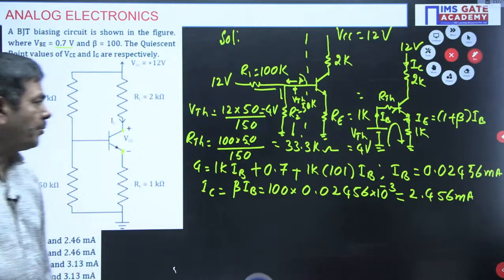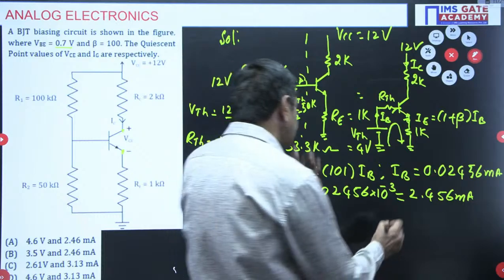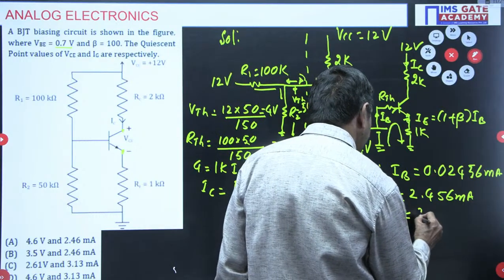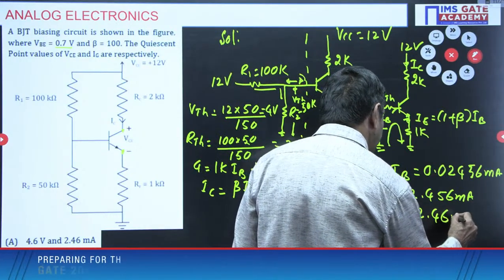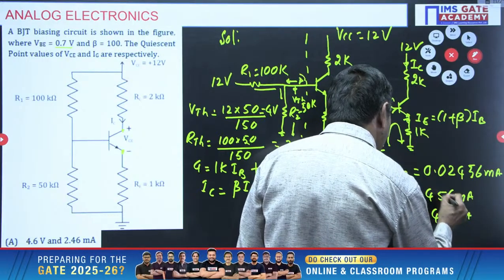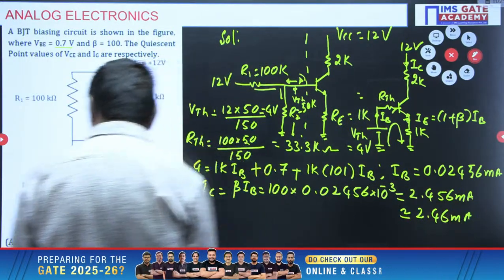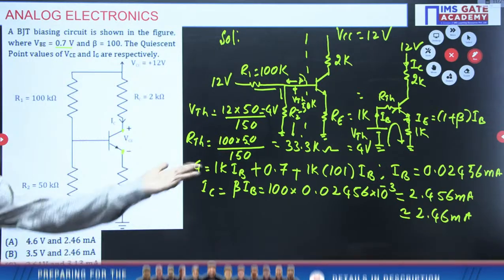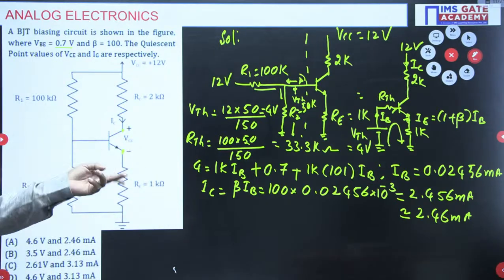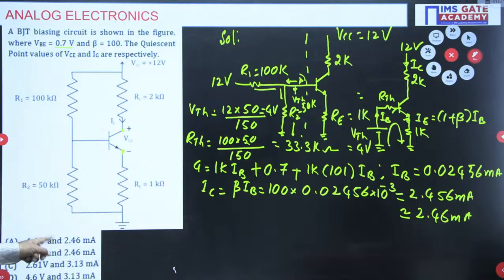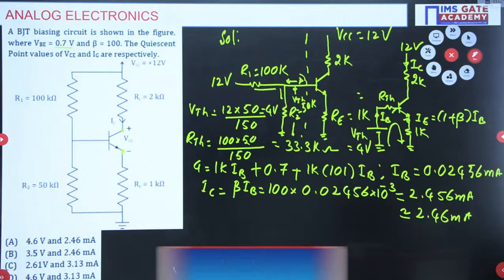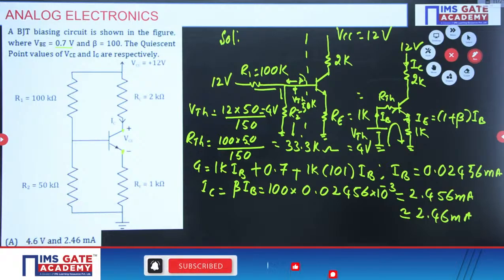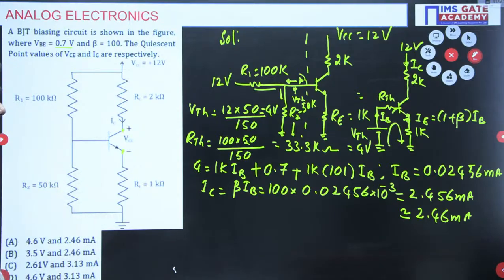2.456 I want to approximate to 2 decimal places. If you approximate it, 2.46 is also allowed. I have taken 56 as 6 approximately. We find 2.46 in the options A and B. C and D are 3.13, which is not possible, not correct. So either A or B is correct here.